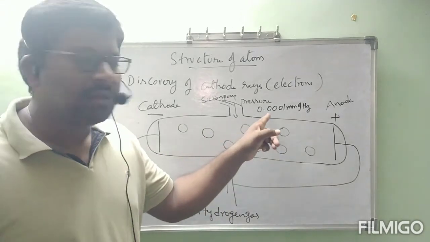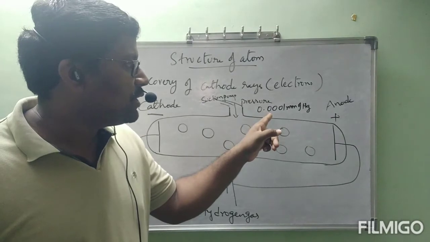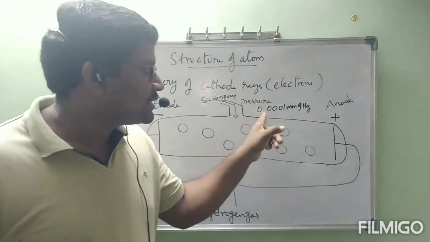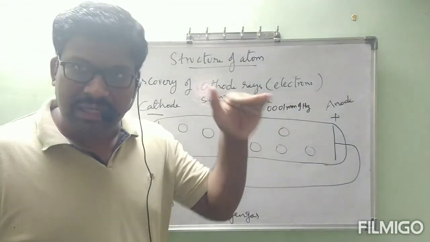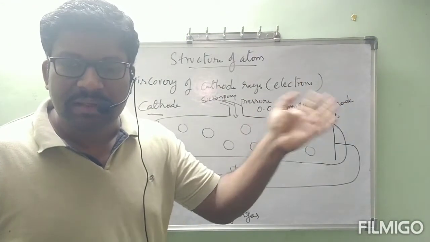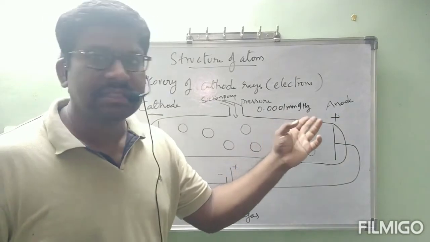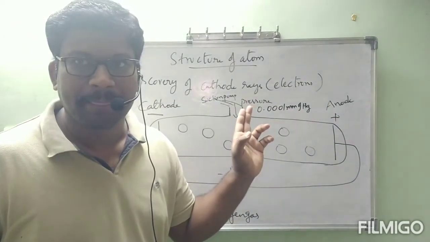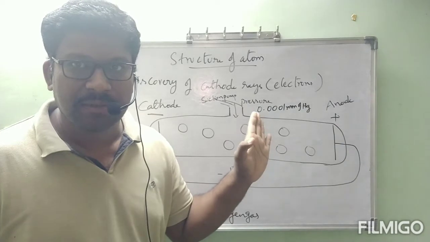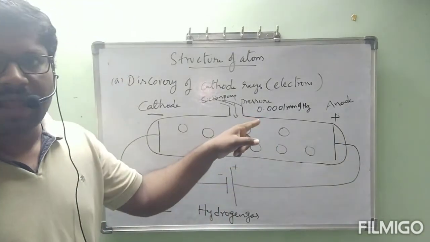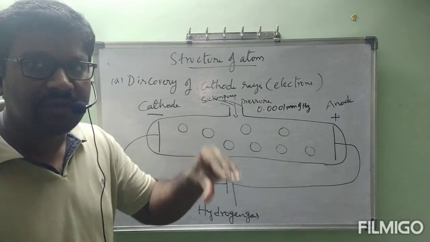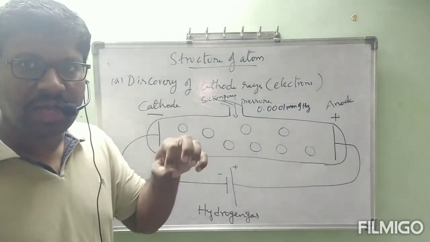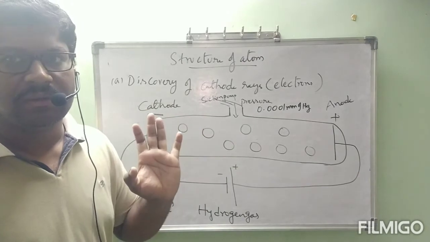What is the low pressure? 0.0001 mm of Hg. What is this mm of Hg? You will get clarity on that in the remaining classes, the next coming chapters. Presently think of this as a unit of pressure. What is the value of pressure inside? 0.0001 mm of Hg. That means a very small number of hydrogen particles are present inside.